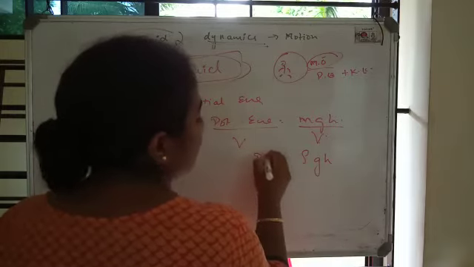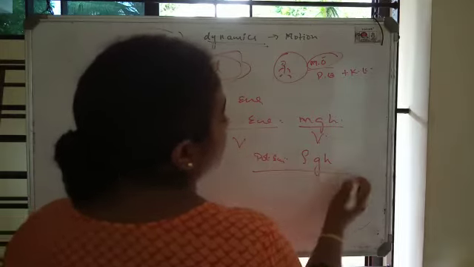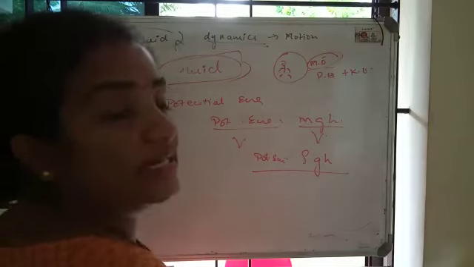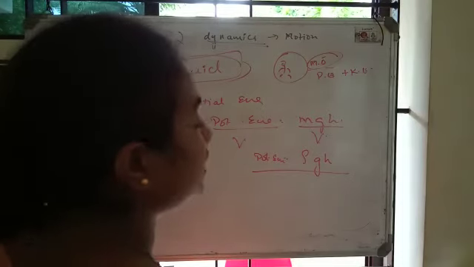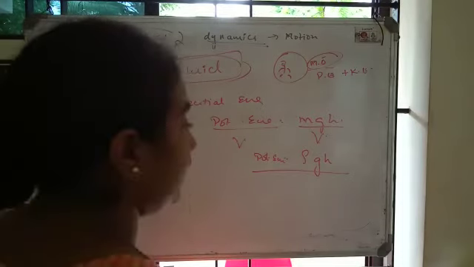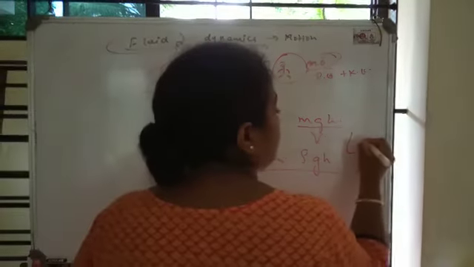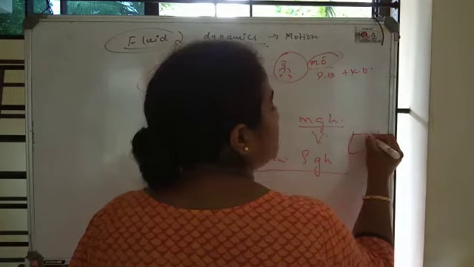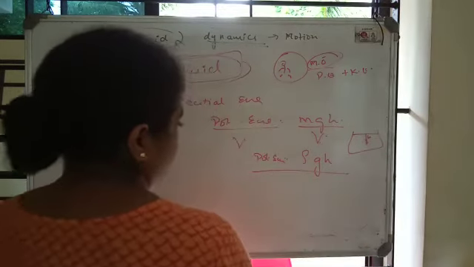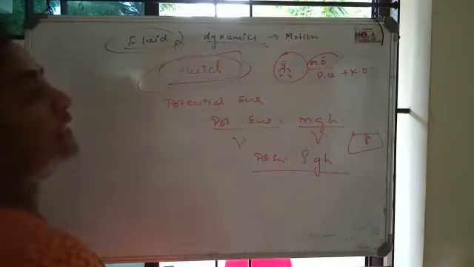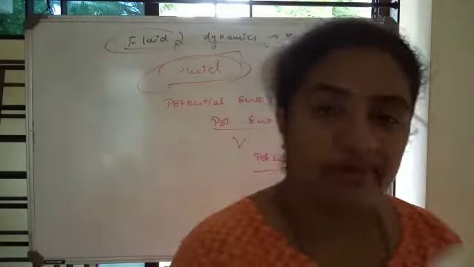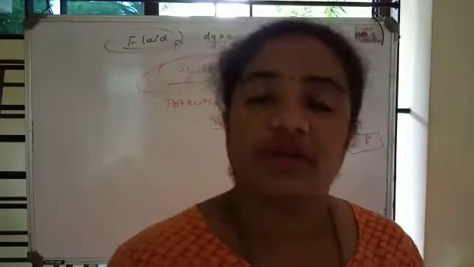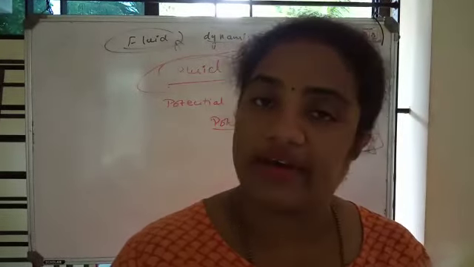So potential energy per unit volume in fluids is given by density into g, acceleration due to gravity, into h, which is the height of that point from the surface. Okay, so these are the 3 types of energy present in the fluid. Next we will study the other concepts related to fluids in our next class.